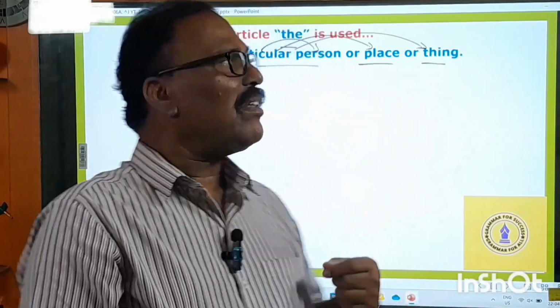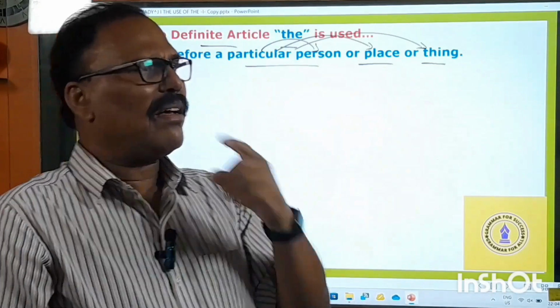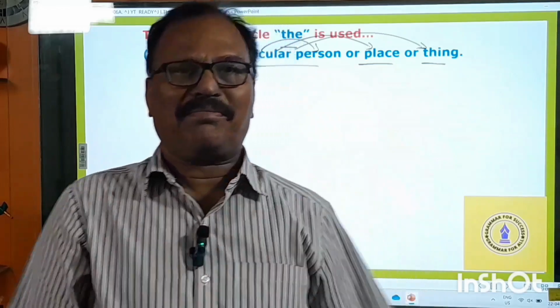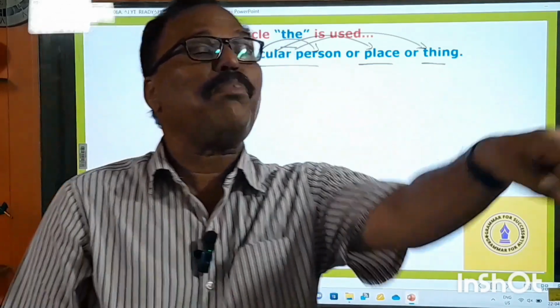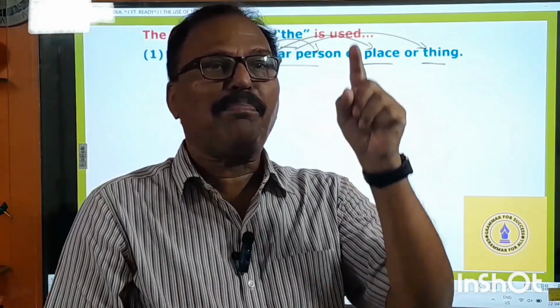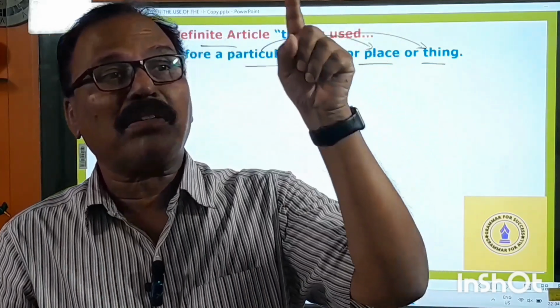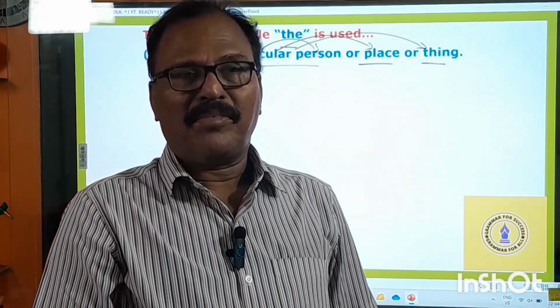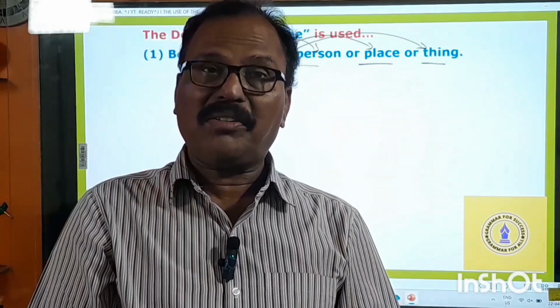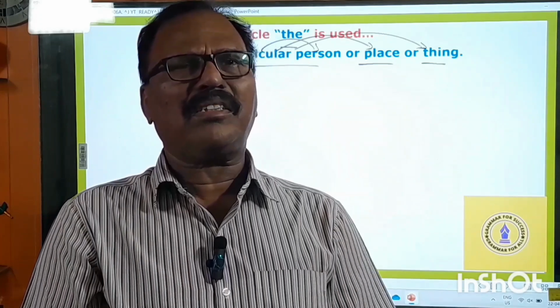You question. Then the headmaster says, I want the red shirt boy, or the blue shirt boy, or the pink shirt boy, something like that. He will point out and say, I want the boy. See the difference? I want a boy, I want the boy. There's a lot of difference. I want a boy means, what does the teacher do?